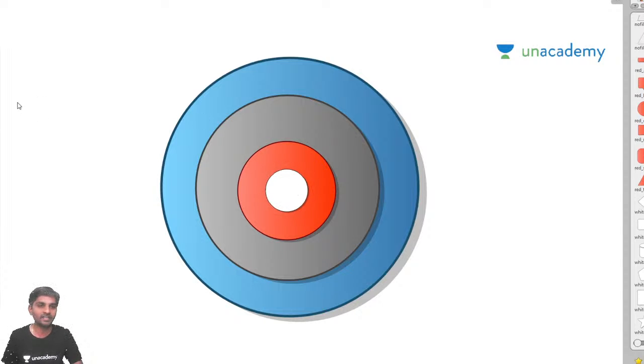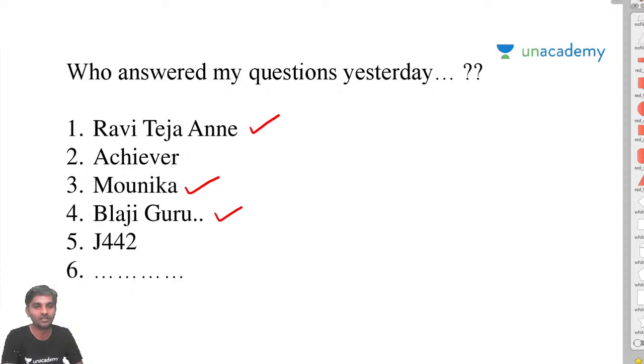Assume that this white indicates the nucleus. Yeah, Shiva, you're right. Harika, you're right. Yeah, I missed your names in today's presentation. I would have added the names of Harika and Shiva here. Okay, I'll remember your names also, Harika and Shiva. That's good.